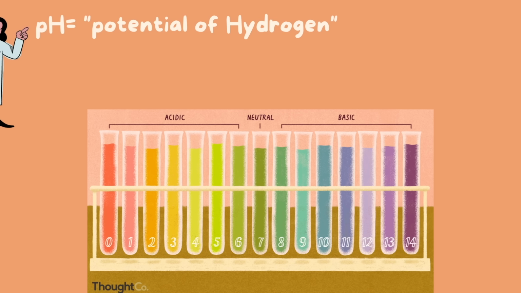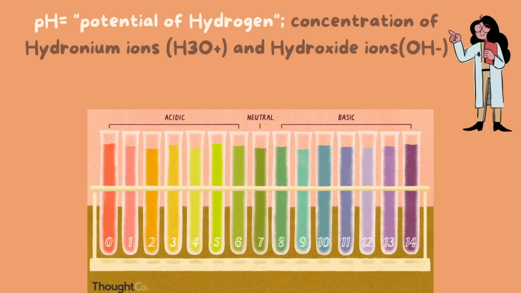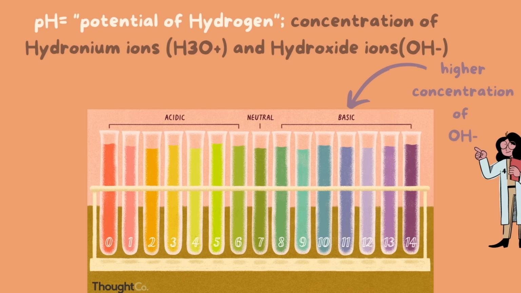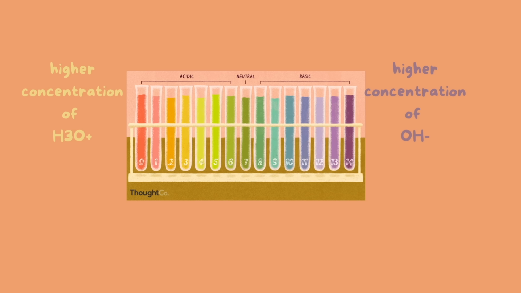pH stands for potential of hydrogen. However, I like to think of it as a concentration of hydrogen because concentration helps me understand the definition better. More in depth, it really means the concentration of hydronium ions and hydroxide ions. Because a solution will either have more hydronium ions or more hydroxide ions, meaning it will be more acidic or more basic. Your basic solutions will have a higher concentration of hydroxide ions, and your acidic solutions will have a higher concentration of hydronium ions. Okay, let's look at an example using hydrochloric acid.